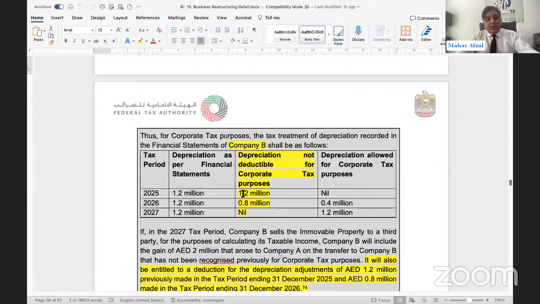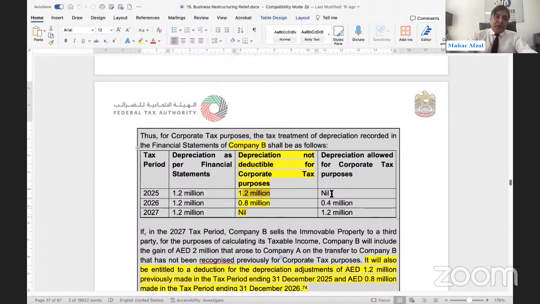Can you see? In the first year, full depreciation has been disallowed. So once the depreciation has been disallowed, it means the taxable profit of the transferee will go up by 1.2 million. The transferee will be liable to pay more tax. Then 0.8 million is the balancing number. Total maximum depreciation that needs to be disallowed is 2 million. The 0.8 million, again, has been disallowed.